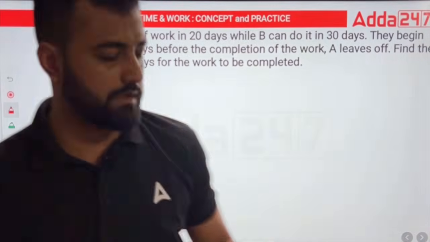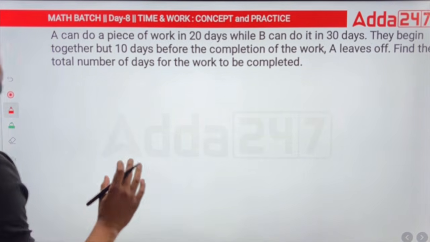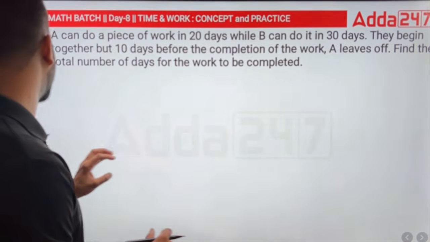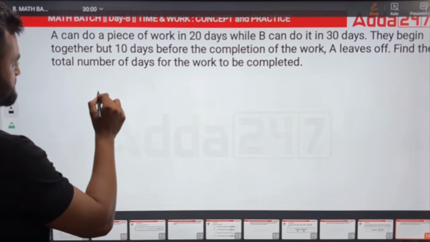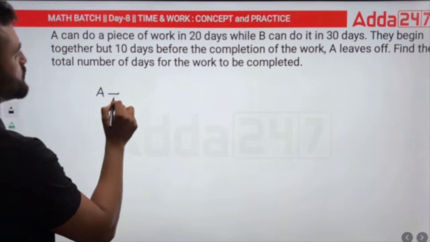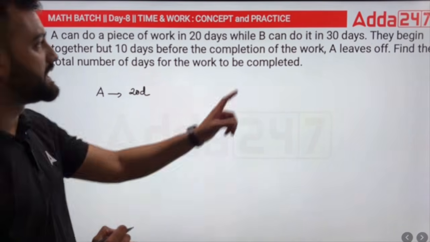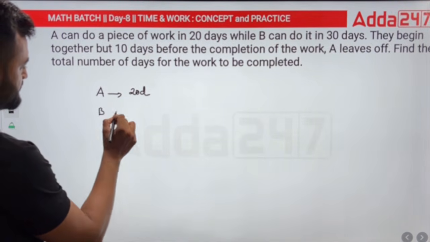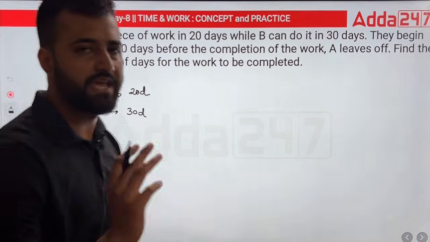So let's understand the concept based on this question. The method is exactly the same. Whatever we were doing yesterday, exactly the same thing we'll be doing here. Firstly, I'm going to write down whatever is given. They have given that A can do a piece of work in 20 days, B can do it in 30 days. Anything else? No, only A and B are there.